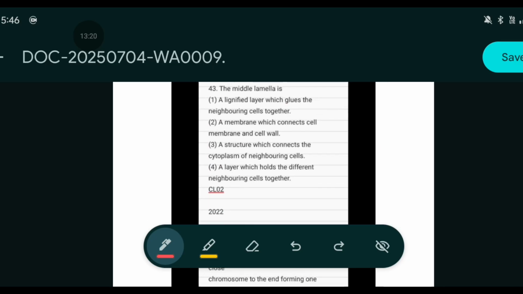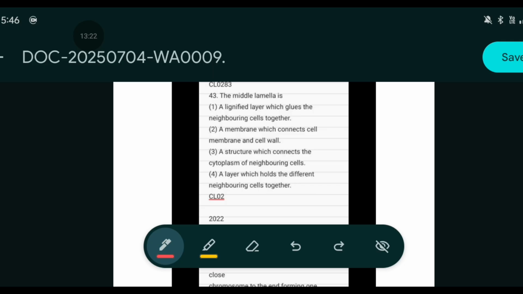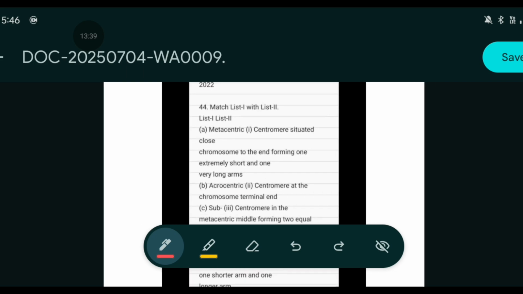The middle lamella is a liquefied layer which glues the neighboring cells together. A membrane which connects the cell membrane and cell wall. A structure which connects the cytoplasm of the neighboring cell, or a layer which holds the different neighboring cells together. So the correct option will be 4.